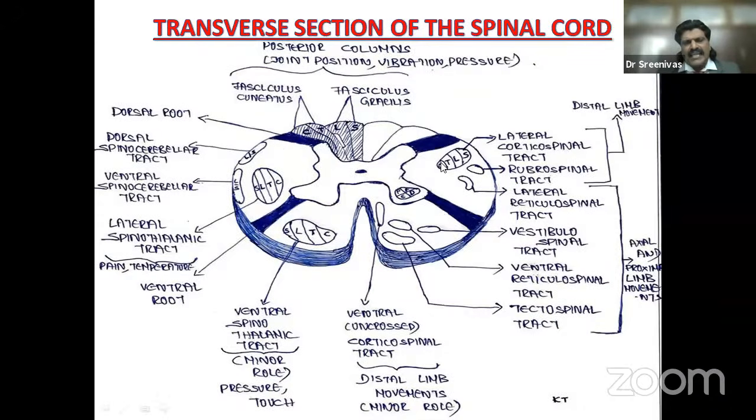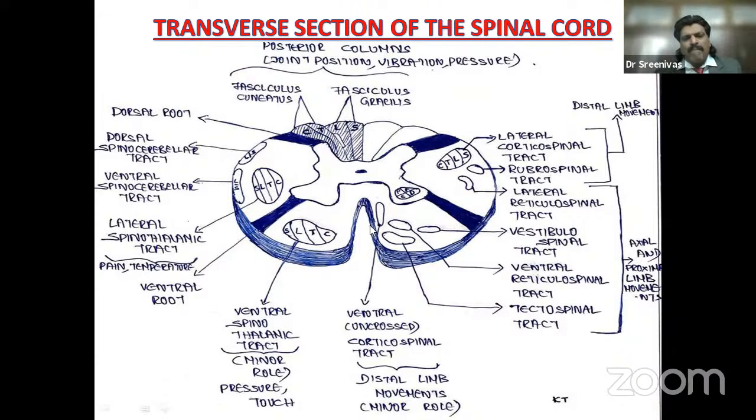And then coming to the descending tracts, the most important is the corticospinal tract, the lateral corticospinal tract, which is the primary tract supplying all the muscles and is responsible for the movements. Then we have other tracts like the vestibulospinal tract, which becomes very important in understanding paraplegia in extension and paraplegia in flexion. You can see the vestibulospinal tract, it is placed here. It is responsible for extension. So if there is a partial or incomplete spinal cord lesion, the vestibulospinal tract may be spared, resulting in paraplegia in extension, because the vestibulospinal tract causes extension.